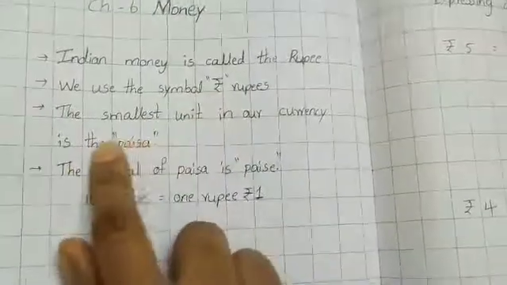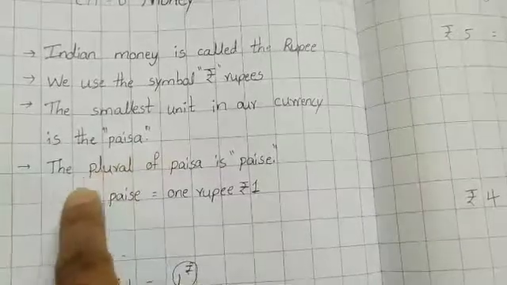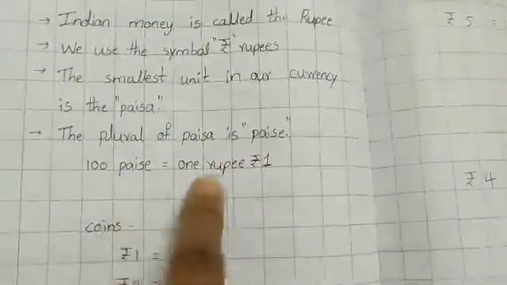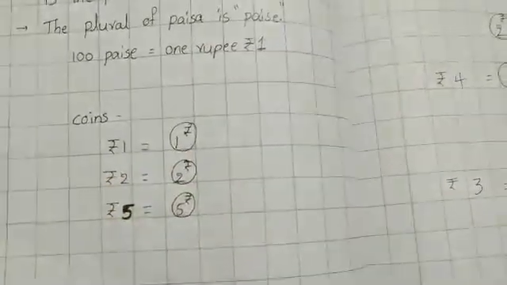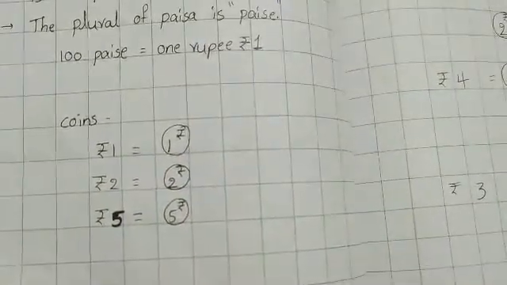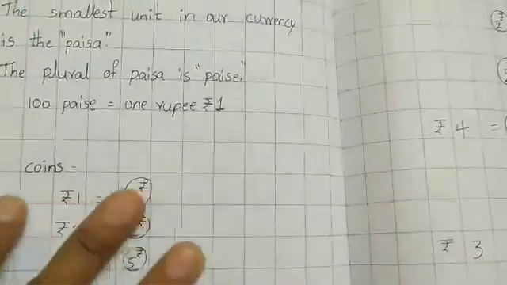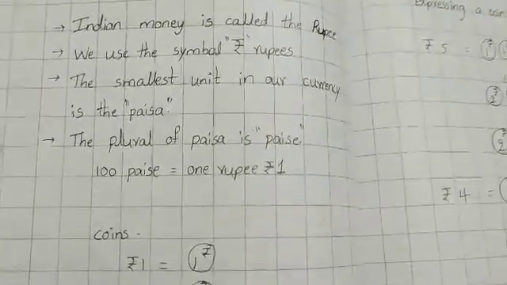Rupees. The smallest unit in our currency is the paisa. The plural of paisa is paise. 100 paise equal to 1 rupee. Coins, children: 1 rupee coin, 2 rupee coin and 5 rupee coin. Next we have 10 rupee coins also. This picture I will send in the WhatsApp group, children.